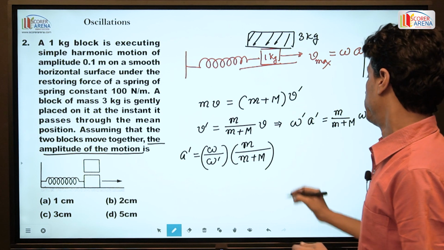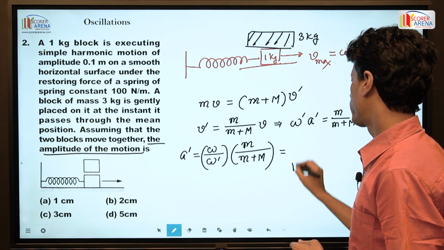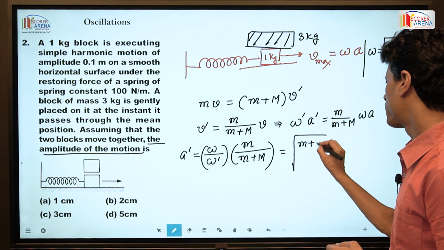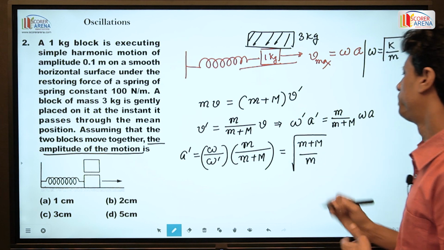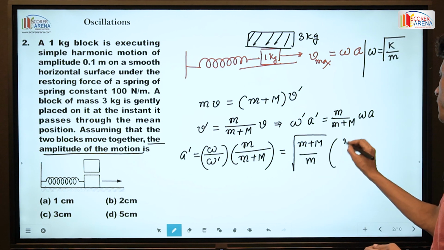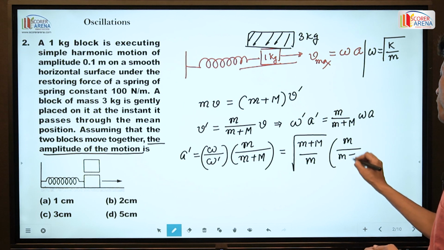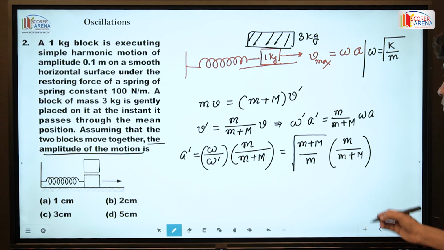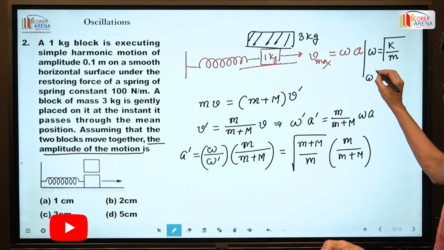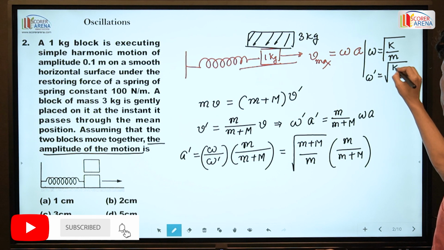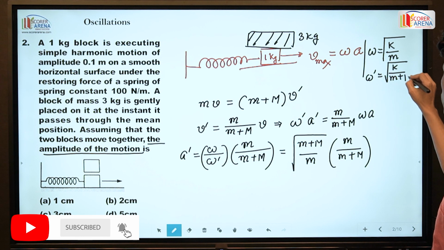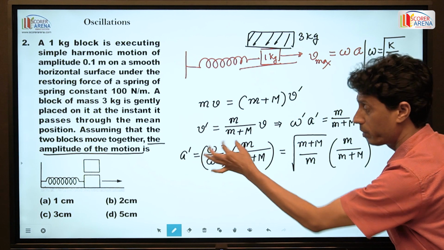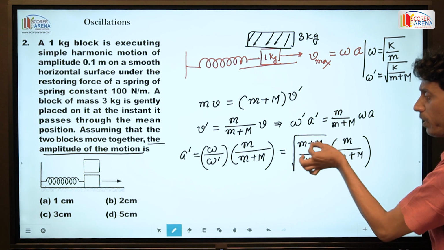So this can be written as m plus m by m, and it is m by m plus m. Here I must say the new angular frequency is equal to root over k by m plus m. So dividing omega by omega prime, omega by omega prime can be written as root over of m plus m by m,